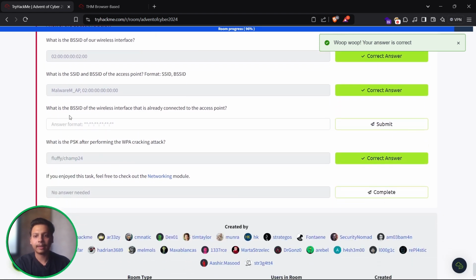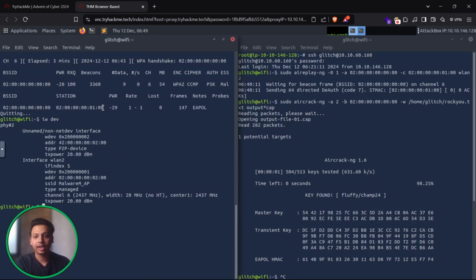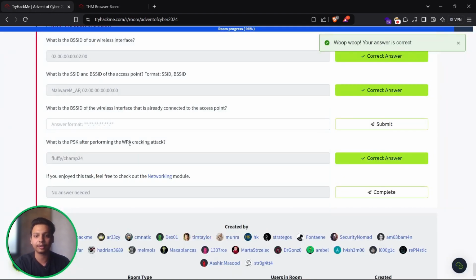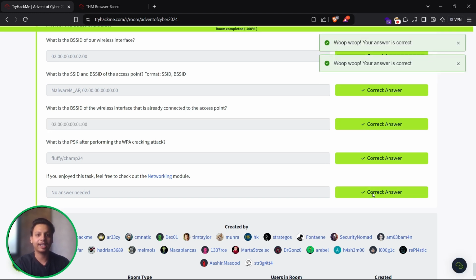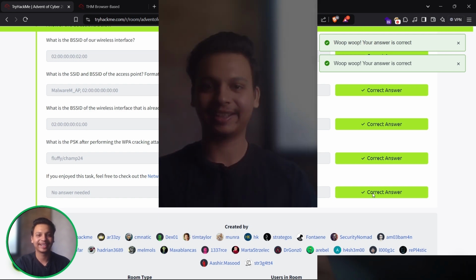Okay, what is the BSSID of the wireless interface that is already connected to the access point, that is our station? So we can see the station, that is 02:00:00:00:00:01 and 00. So let me just hit and submit. Yep, we have successfully hacked a Wi-Fi with this room.